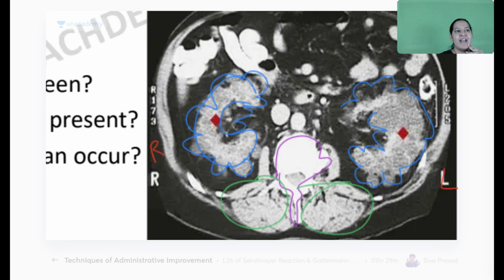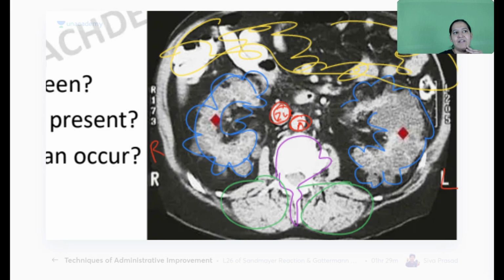On the right side, this is the IVC. On the left side, this is the aorta. Have you got it? And these all are bowel loops. Multiple bowel loops I can see here and there, black and white. I have given contrast to the patient. What is the problem in this CT scan?